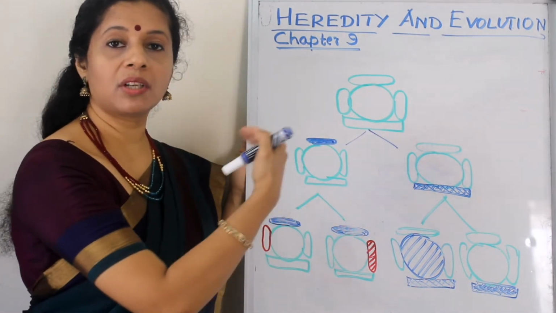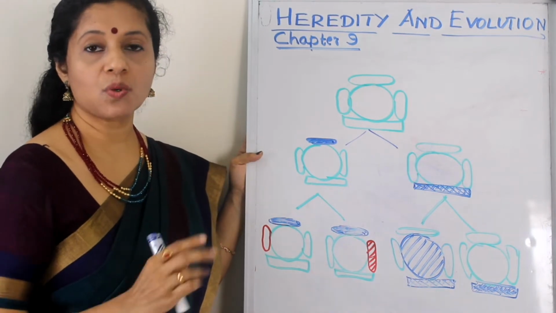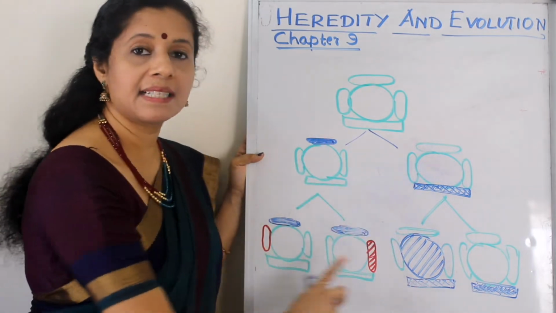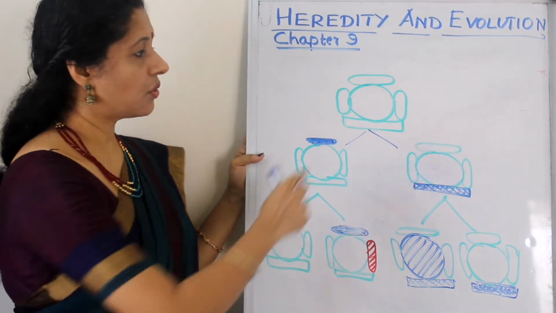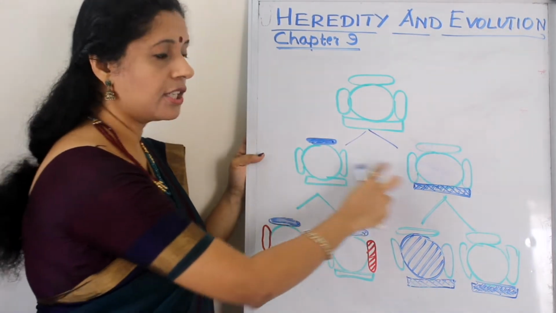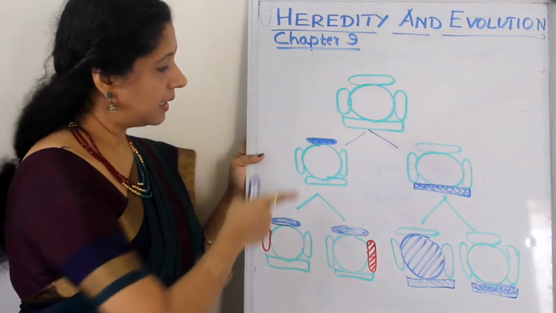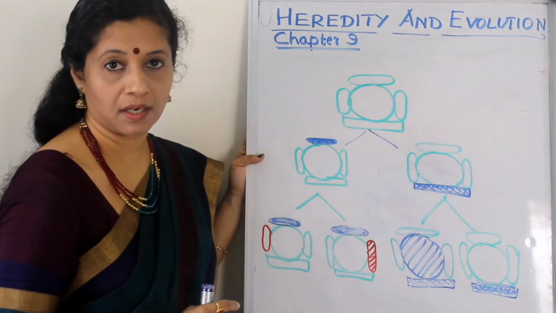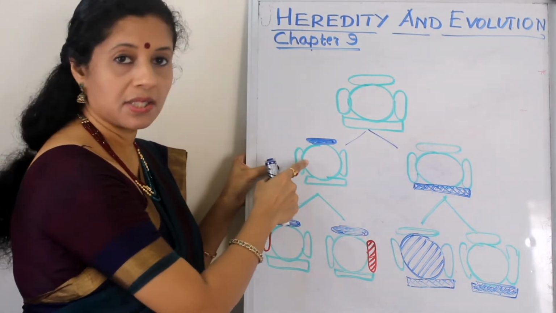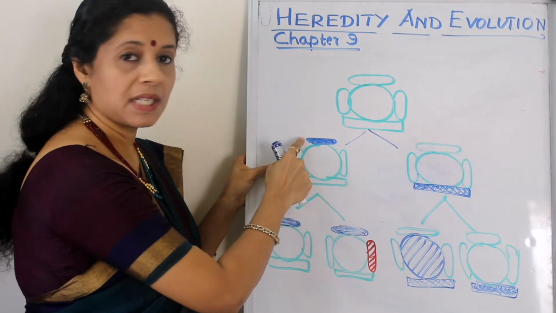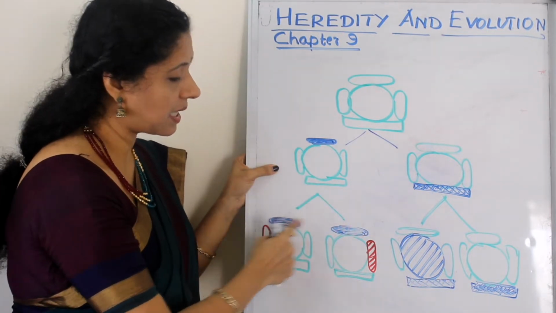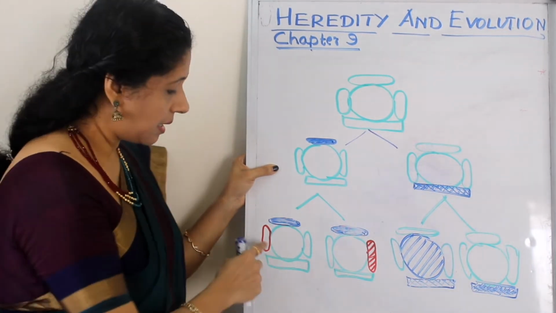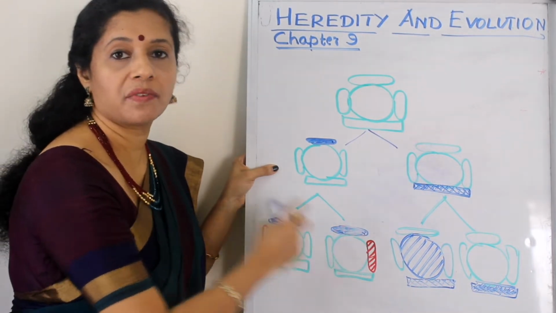So the blueprint, or the DNA copy, is being passed. So the general characteristics will remain the same. But we can still find differences among them. So this is the parent. Are these two offspring the same? No. This part is different for the first one and this part is different for the second one. If this organism is reproducing, the change which happened in this generation will of course pass on to the next generation. But along with that, the next progeny may produce unique variations of its own.